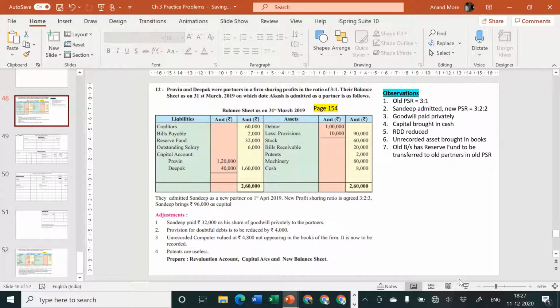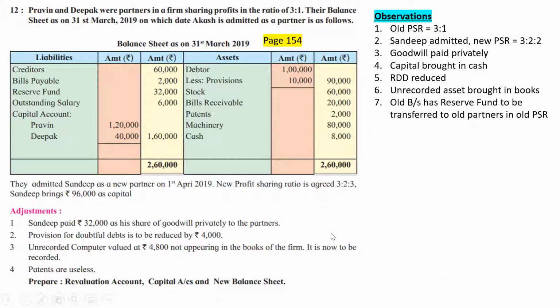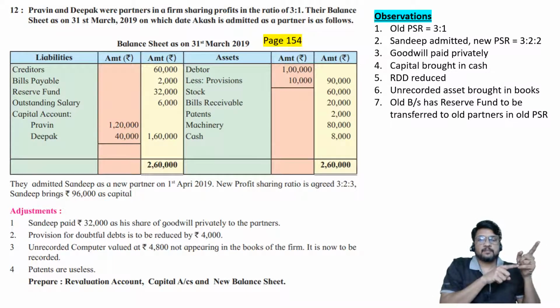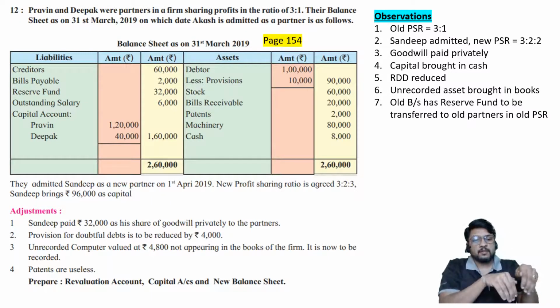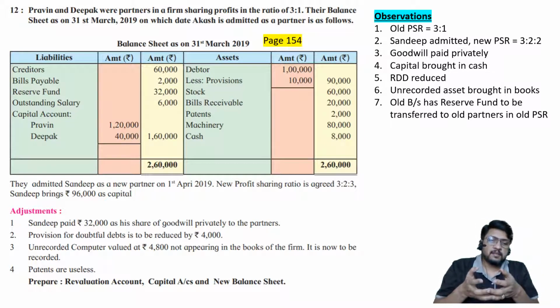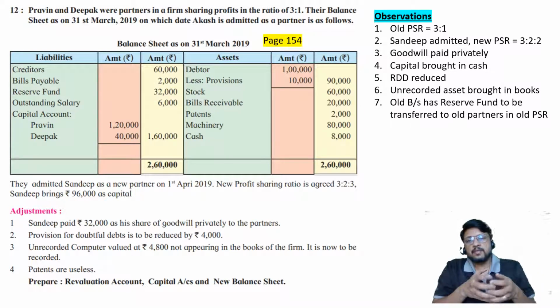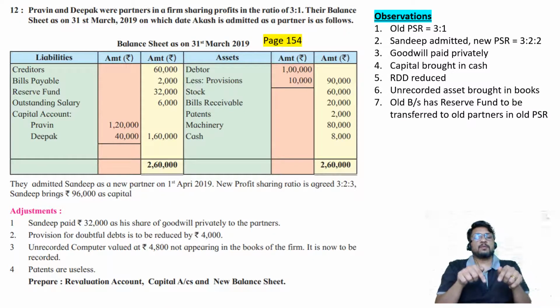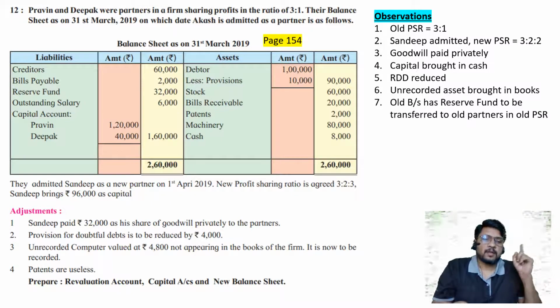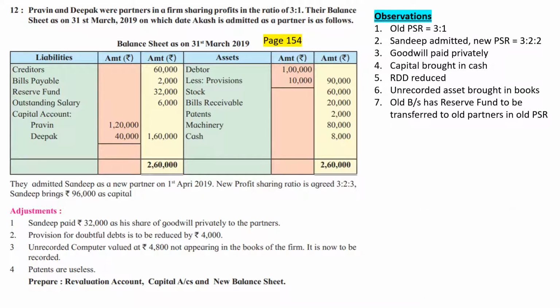Next point. RDD is a reserve. It's a possible loss, and we are expecting that our possible loss will go down. RDD full form. What is the full form of RDD? Reserve for doubtful debts. Provision for bad and doubtful debts. And we are saying that provision is required to be reduced. That means our estimation says that in future we may suffer some bad debts, but the loss on account of bad debts is going to get reduced by rupees 4,000. Loss will go down. That means our profit will go up. So it is our profit. It will be considered in revaluation account credit side. I hope everybody has understood the concept.